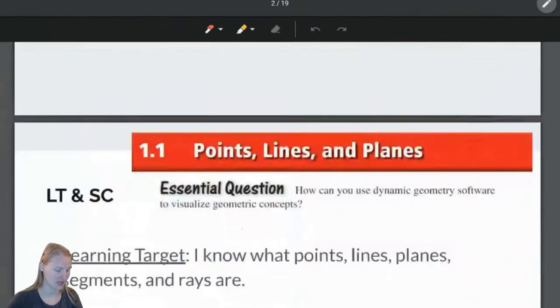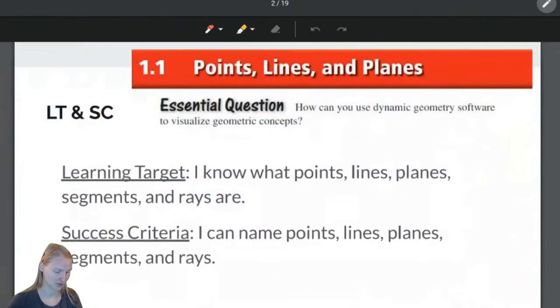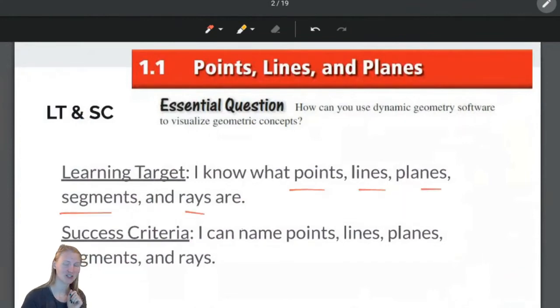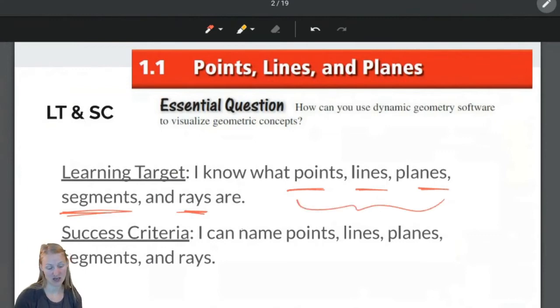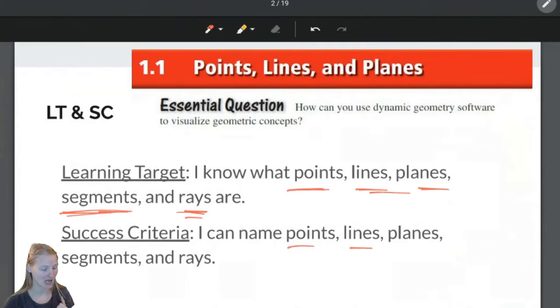Today's lesson is all about what points, lines, planes, segments, and rays are. So I know you've heard of points, lines, and planes. Maybe you've heard of segments and rays? Maybe. And maybe you haven't heard of these. Maybe. Maybe not. But today, you're going to know for certain what all of these things are, and you're going to be able to name them. You're going to be able to name points, lines, planes, segments, and rays.